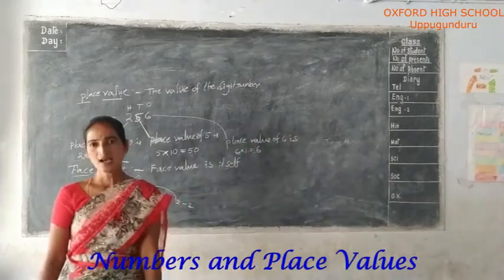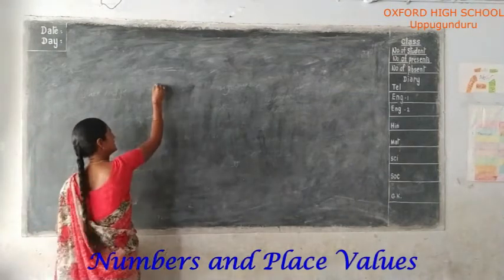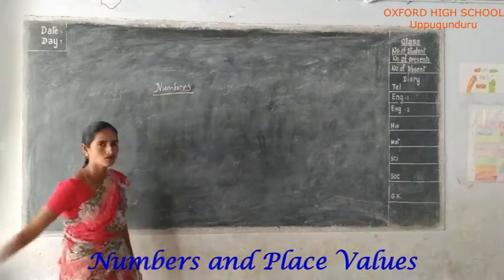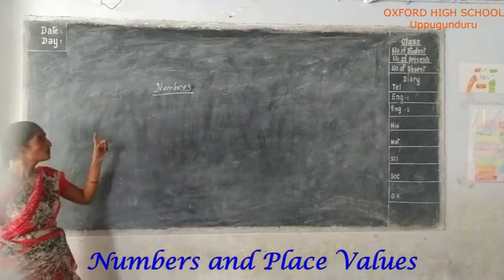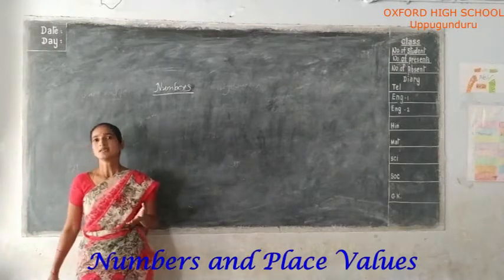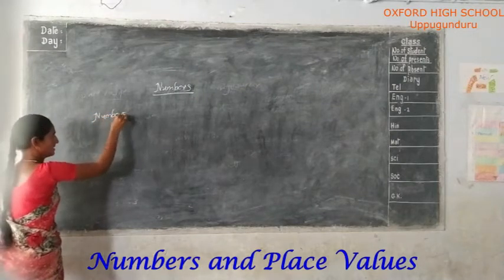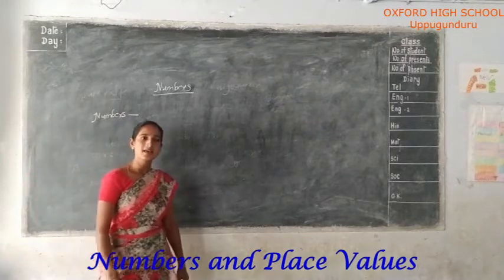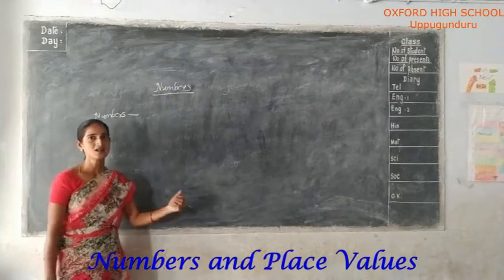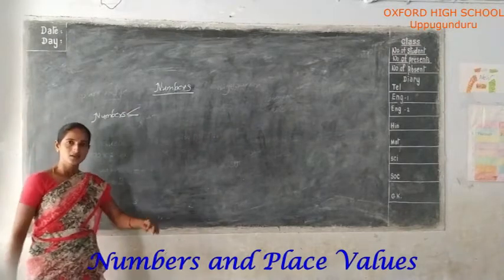There are two systems of numbers. First we learn numbers. Definition: numbers are a set of standard sequences of numerals.